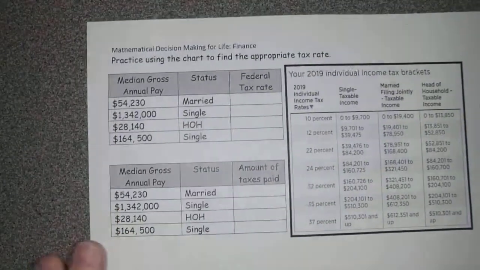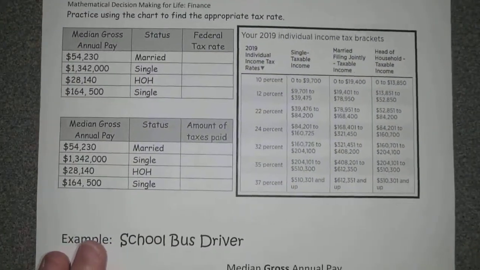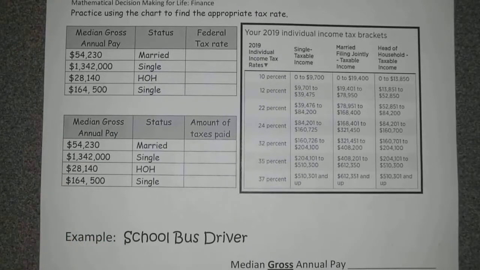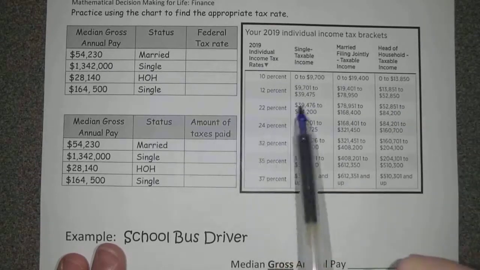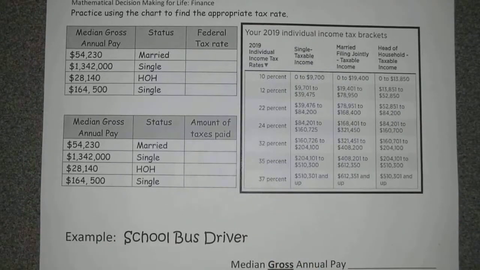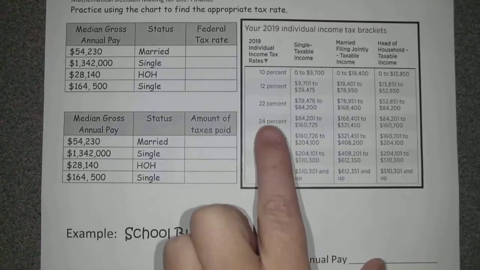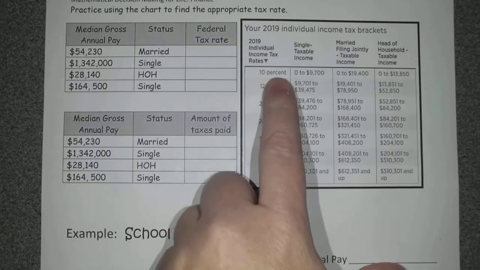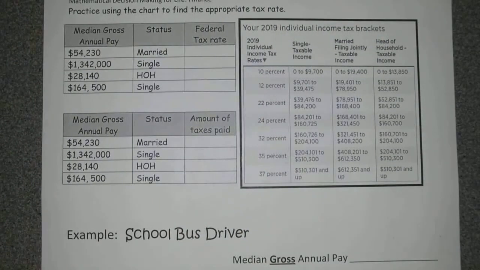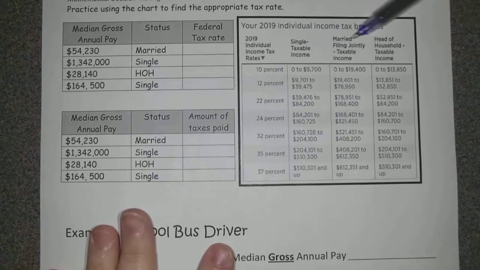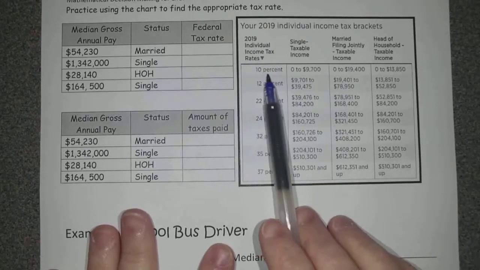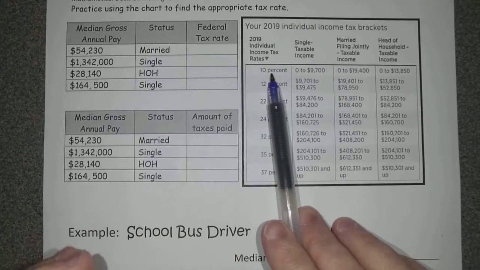So what we're going to do is use the information that I'm giving you, and I've given you over the last several days, in order to figure out gross pays. Before we do that, though, we're going to take a minute. Do you remember when we did federal income taxes last time? We actually had a chart, and you looked under the chart for the specific amount of taxes. Well, this time we're going to do it ourselves. So they give us the percent amount of taxes that's taken from your check, depending on if you're married or single or head of household. And then it just tells you what percent of tax you would have to pay.